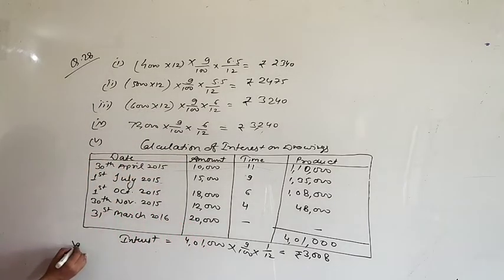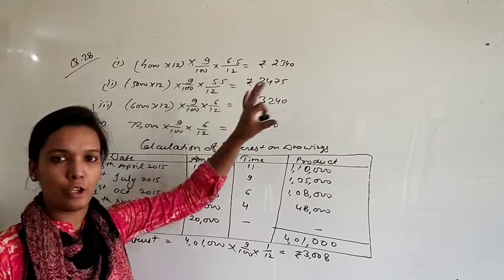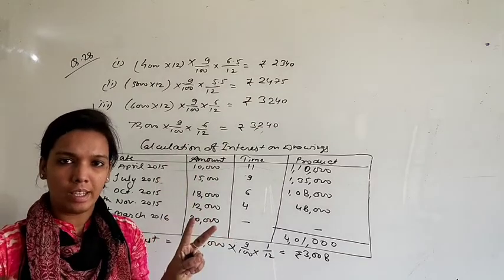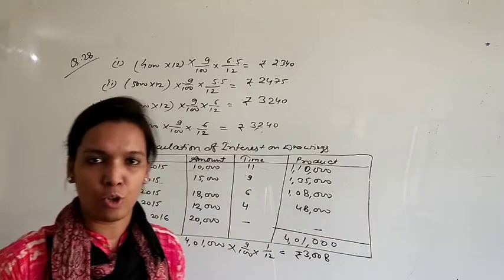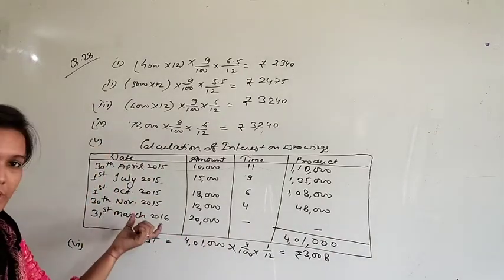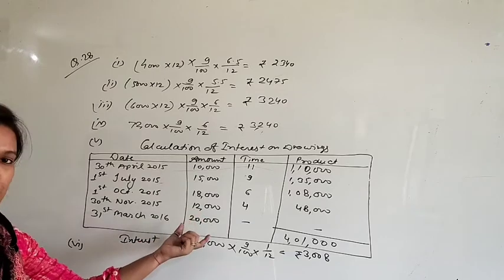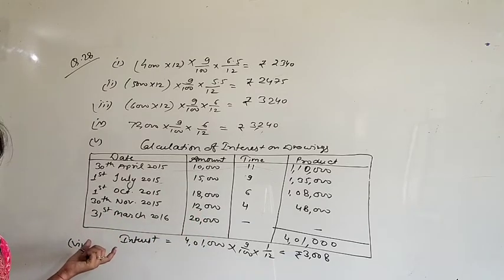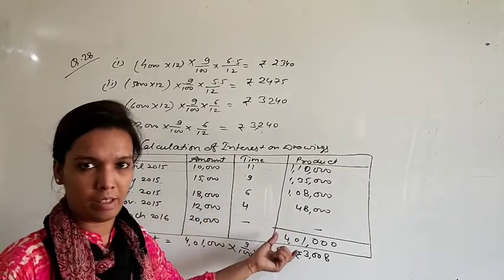Okay, case number 6. As I told you, for calculating this type of drawings, you should have two conditions in the question: the amount of drawing should be equal, or the time gap should be equal. Okay, but you observed here that in this case, the amount was different and the time gap was also different. That's why we did not follow that method. We just followed the product method.